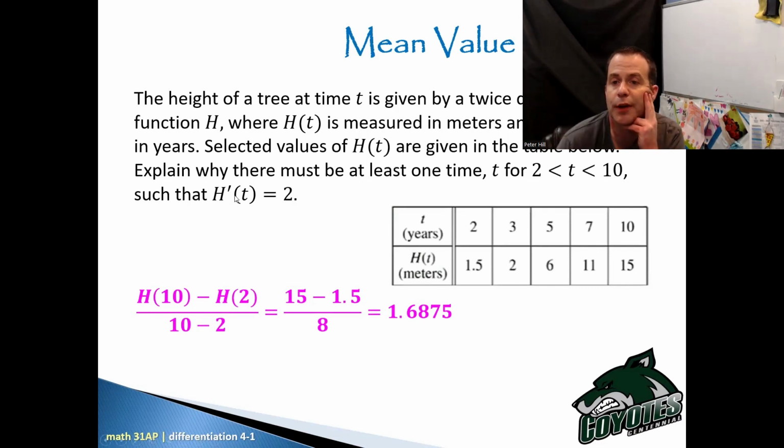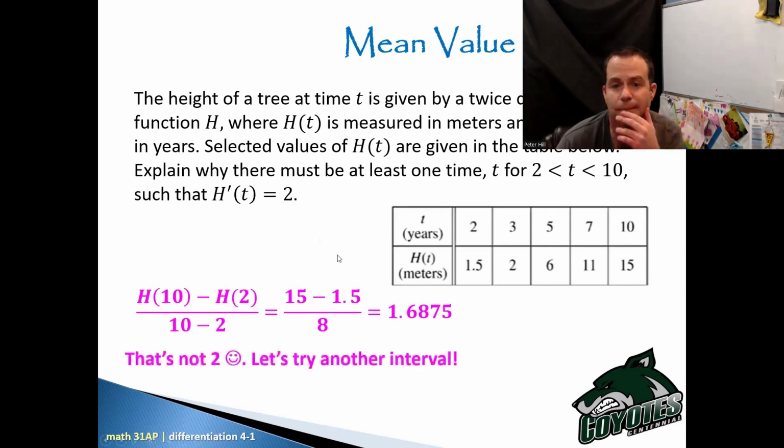So explain why there must be at least one time. Well, here's the problem. If there must be at least one time, I didn't just find it, right? Because I didn't get 2. That sucks. Well, I have to be somewhere between the interval of 2 to 10. So 2 to 10 itself doesn't work. Let's see if we can find another interval.